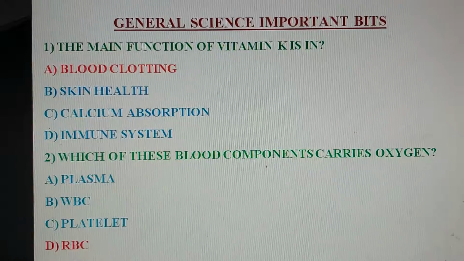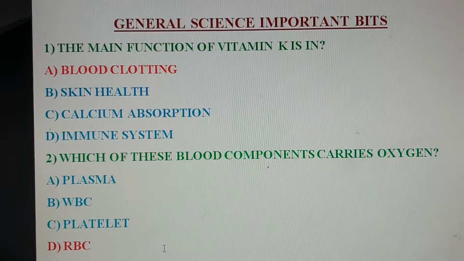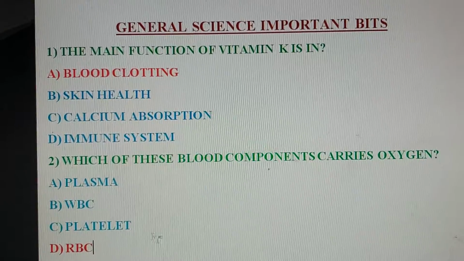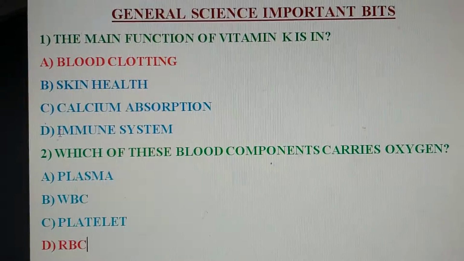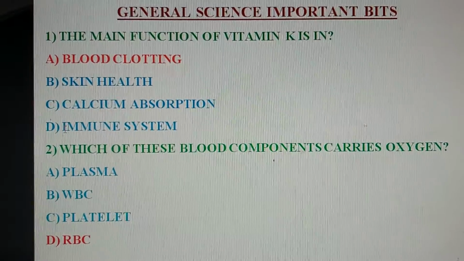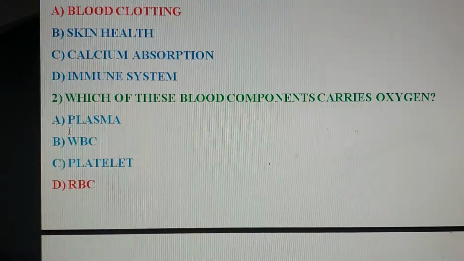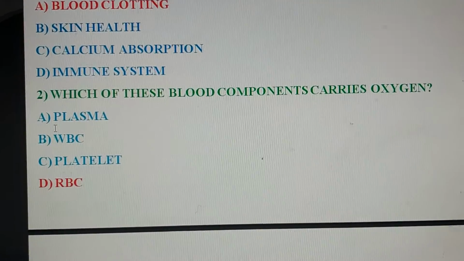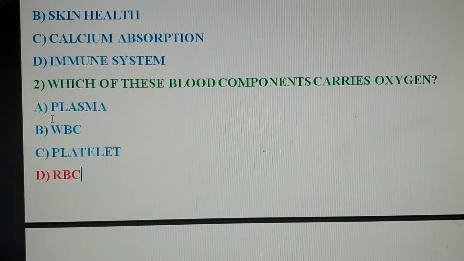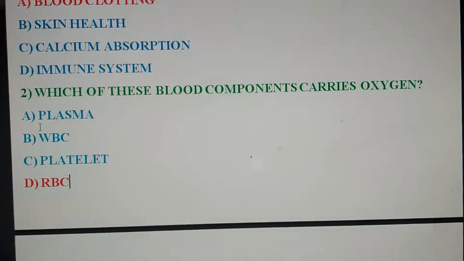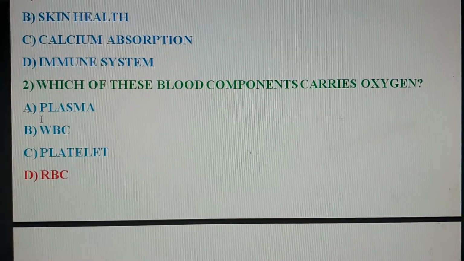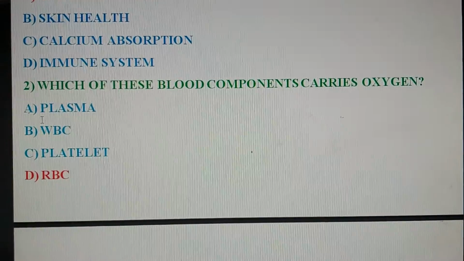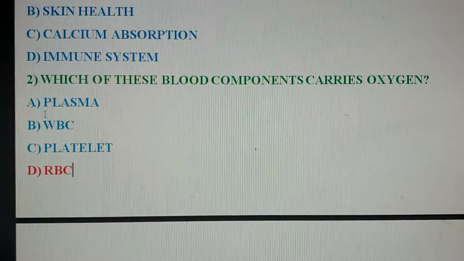So friends, next question. Which of these blood components carries oxygen? And our options are A. Plasma, B. WBC, C. Platelet, D. RBC. So the correct answer is option D, RBC. RBC carries oxygen.